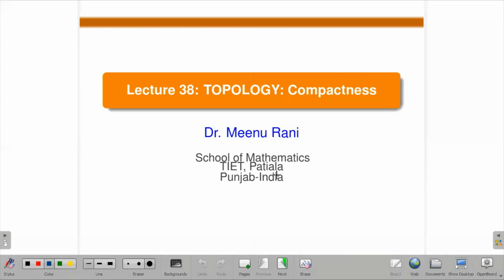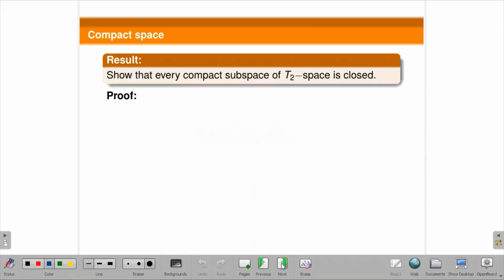We have done some results of compactness: that it is not a hereditary property, it is a topological property, and if you are taking a continuous image of a compact space, then it will also be compact. So this we have done in the last lecture. Now we have another result based on compactness, which shows that every compact subspace of a T2 space is closed. Means if you are taking your topological space as a T2 space, means Hausdorff space, and you take a compact subspace of that space, then it will be closed.